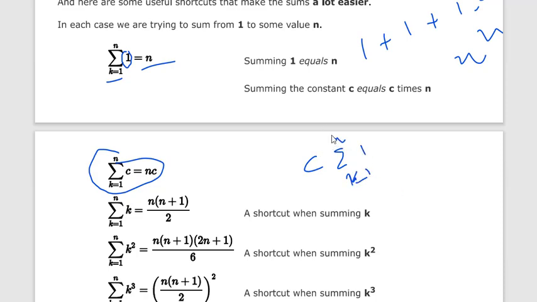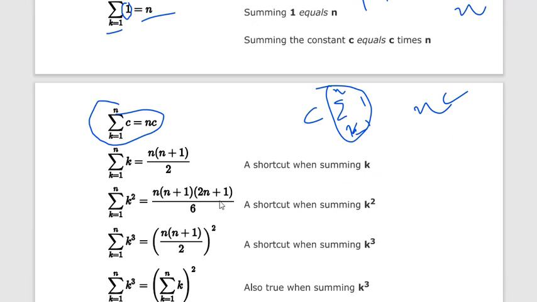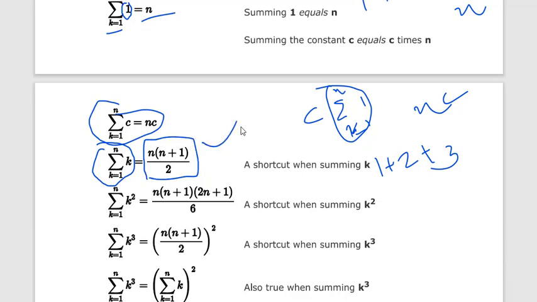Here it is 1, and we already know the sigma of 1 is n, so with c it is nc. Now we want to add all the natural numbers 1 plus 2 plus 3 plus 4. You already know the summation of all natural numbers is n into n plus 1 by 2. So in an example, if you get the sigma of k, you can directly write the answer n into n plus 1 by 2.